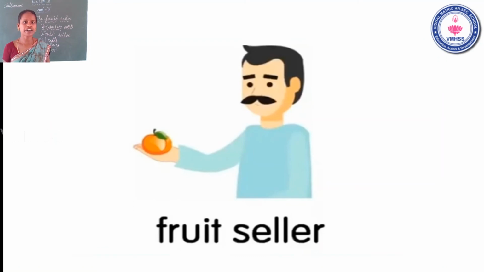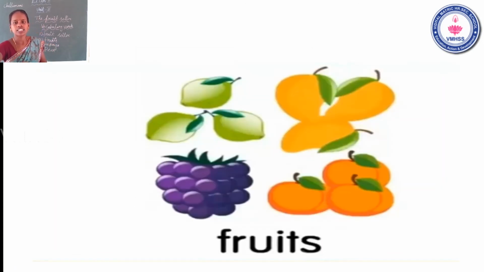The first vocabulary word is fruit seller. F-R-U-I-T. S-E-L-L-E-R. Fruit seller means pala vyapari. Okay. See the second vocabulary word. Fruits. Fruits means palangal. Okay. F-R-U-I-T-S. Fruits. The second vocabulary word is fruits.